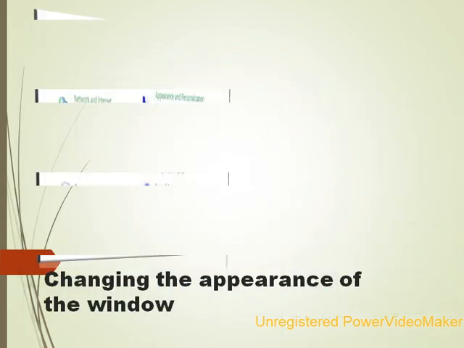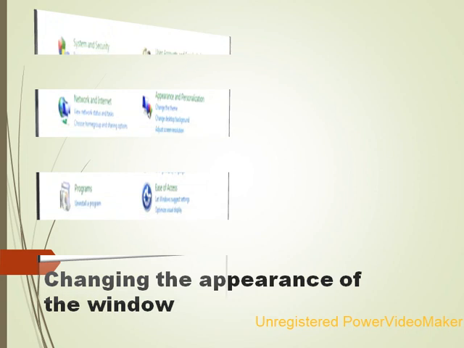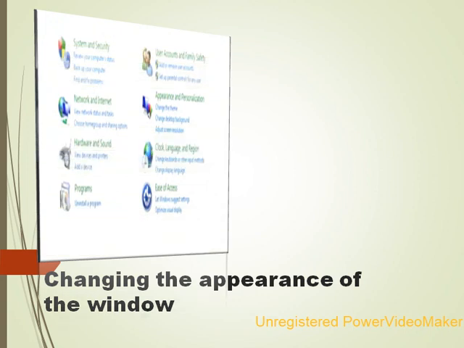Changing the appearance of the windows. In the control panel, the appearance and personalization category is used to change the display settings of the windows. This means that the desktop background, font color, font size, window color and sound can be set as you desire. To change the appearance of the window, the following steps are to be followed.